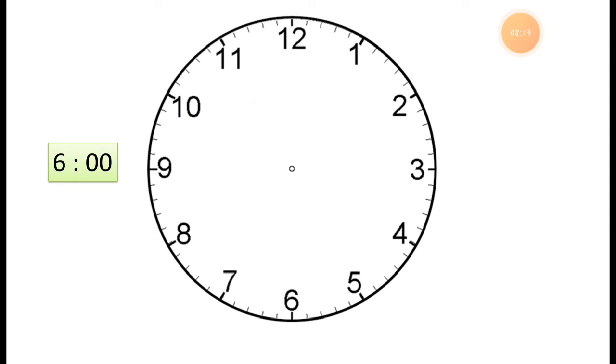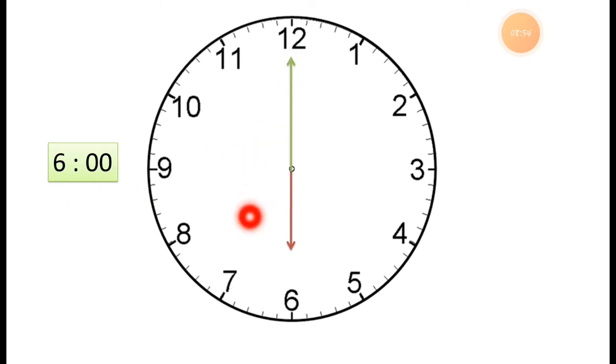So first of all, let's draw the hour hand. It means the short hand. It is pointing to 6. Can you see this? It is pointing to 6 exactly. Now let's draw the minute hand. It means the long hand. Let's draw it. So see this. This is the minute hand or the long hand, you can call it. It is pointing to exactly 12. Here you can see it is pointing to 12.